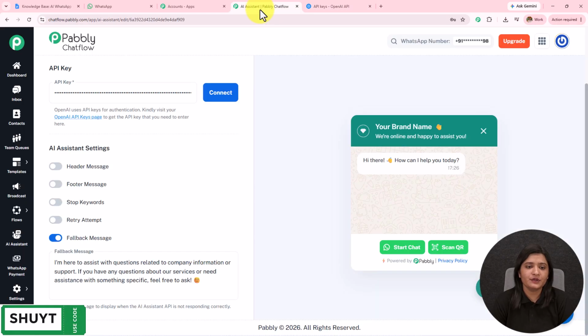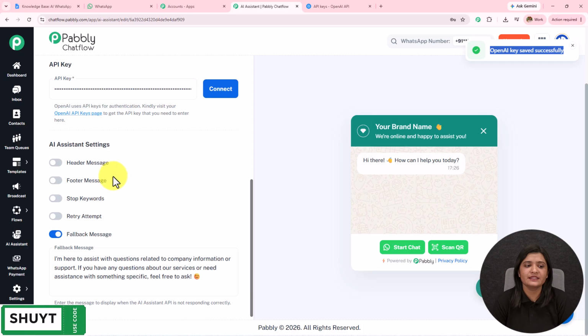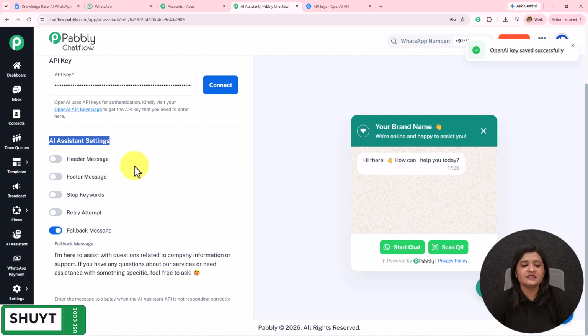A new API token will be provided to you, which you have to copy and paste over here, and then click on this connect. I have already added my API token, so I'm going to click on this connect, and here it is: OpenAI key saved successfully.